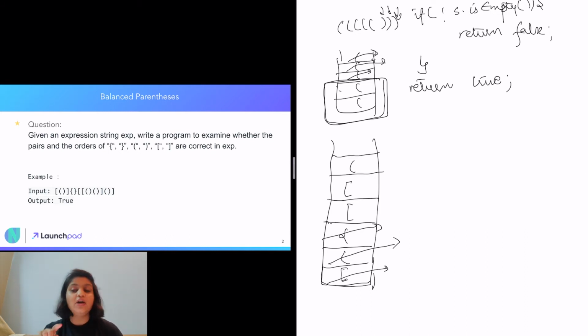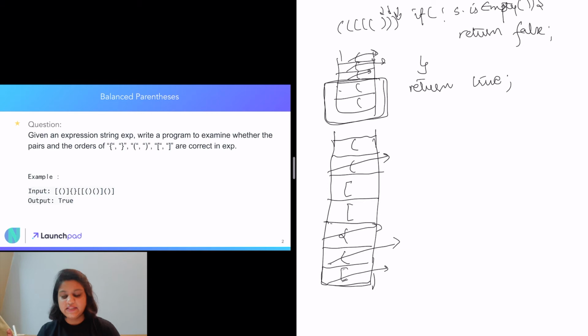we insert it. Now we go to the next character, which is a closing bracket, so we check if our stack is empty or not. No, our stack is not empty, it has 3 elements, so we pop the last element and we check if they are of the same type. A normal opening brace and a normal closing brace are of the same type. So we go to the next element, which is a normal opening bracket, and we insert it in our stack.